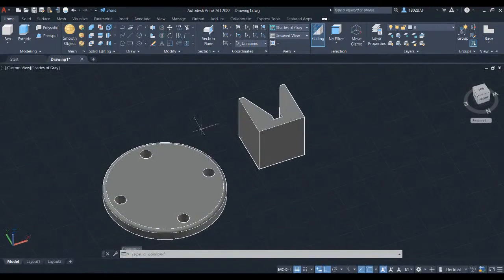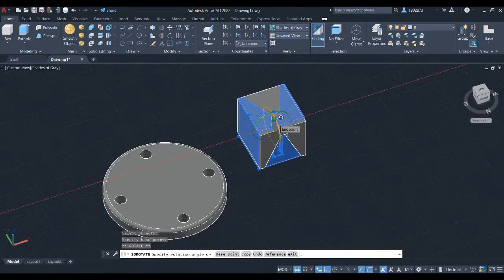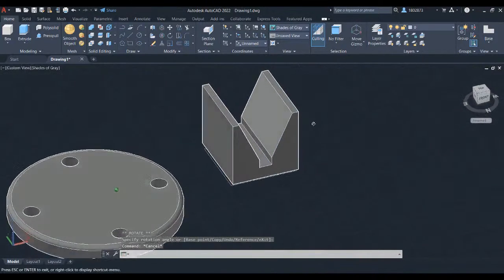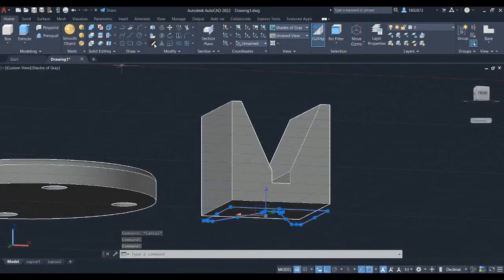Head over to modify panel and select 3D rotate. Left click on the part and press enter. Select the red circle to rotate the part in vertical axis. Hover your crosshair here to see that the part is in 90 degrees. And left click. Press escape. Let's delete the sketch we created earlier. Select the sketch and head over to modify panel and grab the erase command.